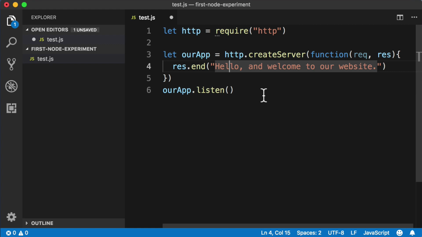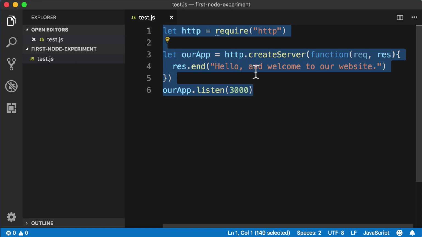Okay, there's only one more detail that we need to take care of before we save the file and take it for a test drive. Down on our very bottom line, within the parentheses for the listen method, we need to pass it a port number as an argument. Let's say 3000. Don't worry, I do not expect this number of 3000 to make sense right now, but it will come into focus very soon. Okay, now let's go ahead and save this file, and then let's use the command line to tell Node to run or execute our file.